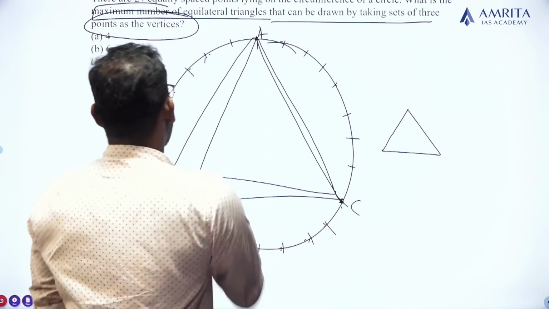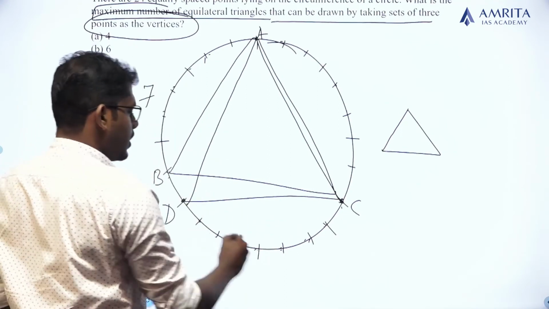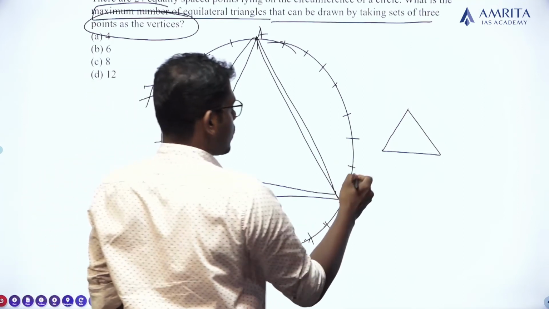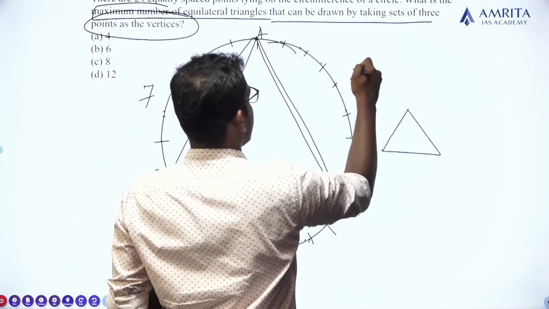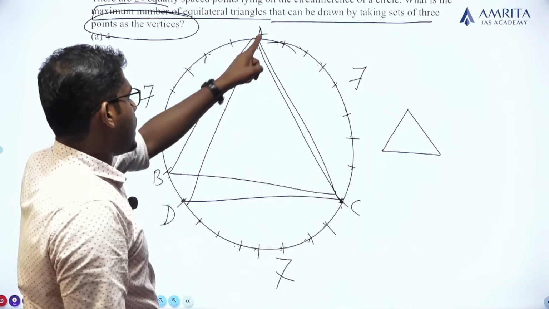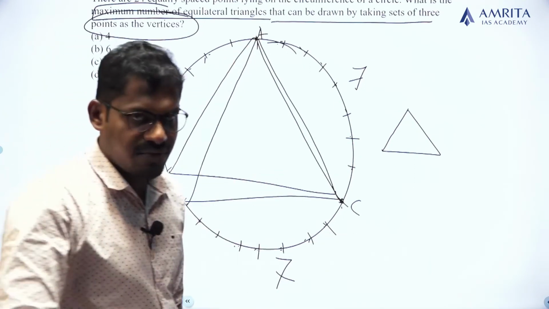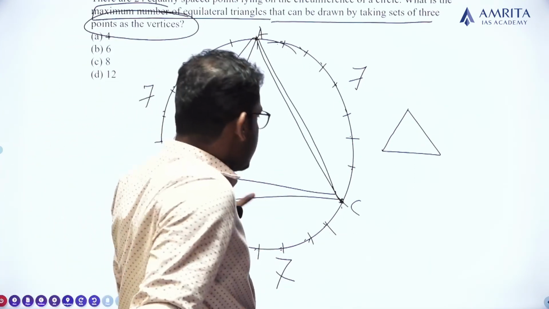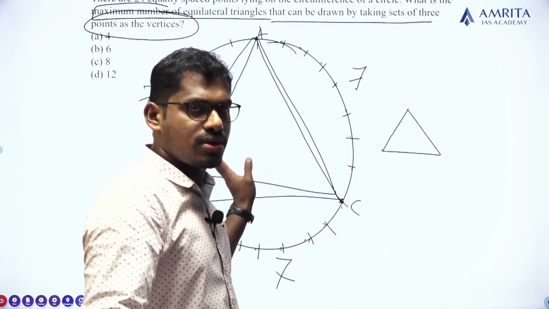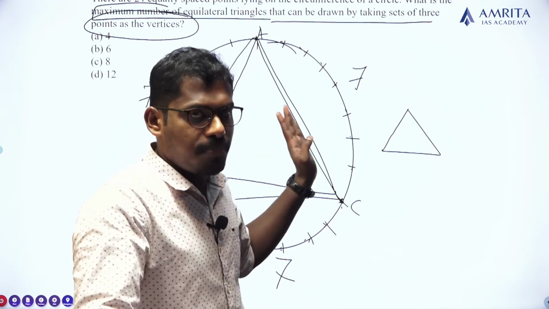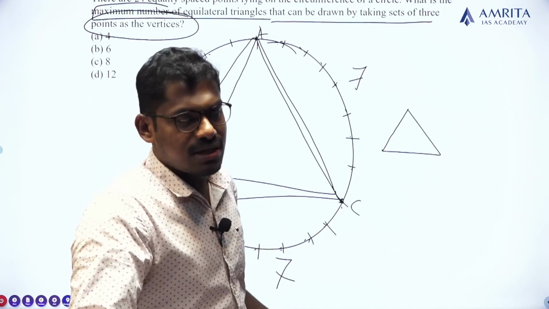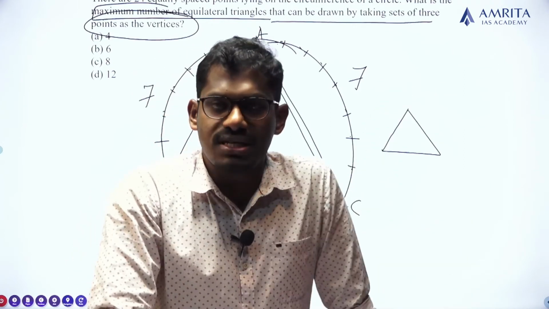Sorry, it contains a total of 7 points. Here also it contains a total of 7 points. Here also 1, 2, 3, 4, 5, 6, 7 contains 7 points. So if I am taking A, C, D as the three vertices, it will give an equilateral triangle. Why? Because the number of points in between the three vertices along the circumference of the circle remains